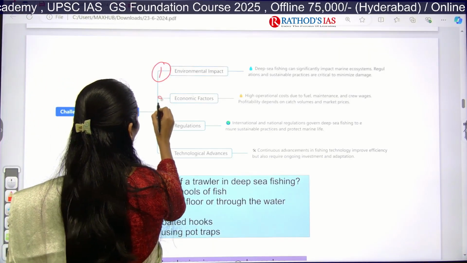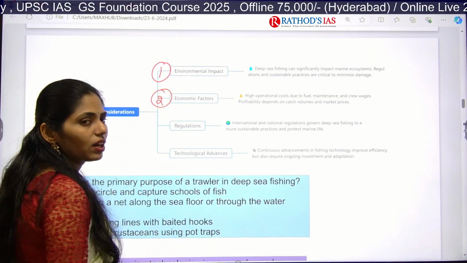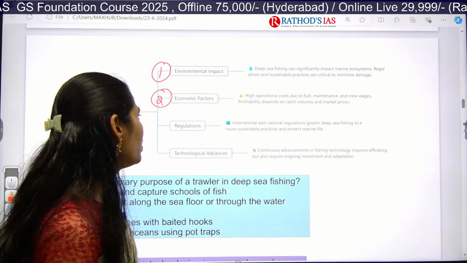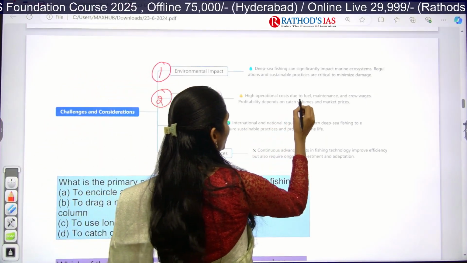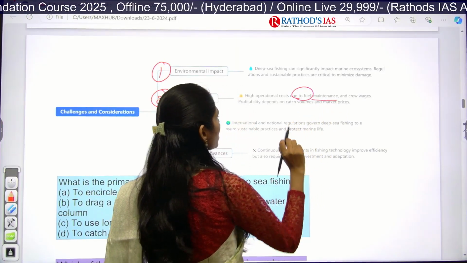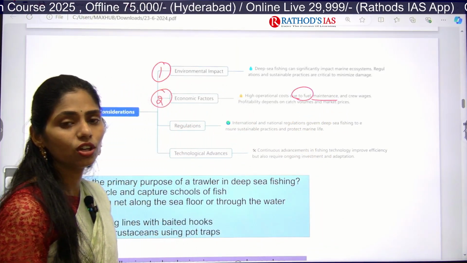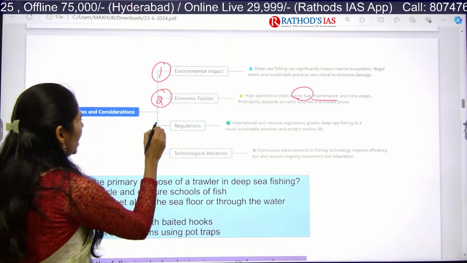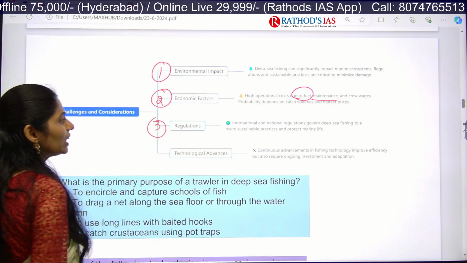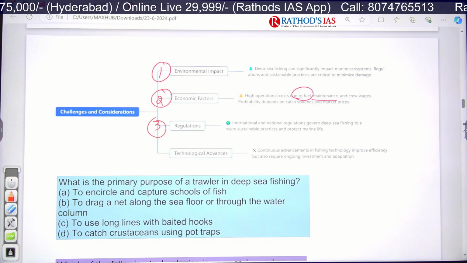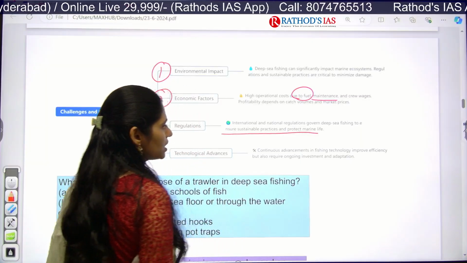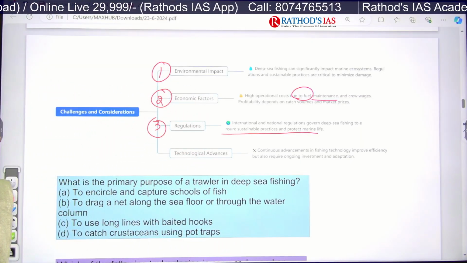And next one is economic factors. Whenever we go for deep sea fishing, there will be high operational costs because of fuel, because of maintenance, because of wages that should be given to the crew, the people who are working, etc. And next one is regulations. International and national regulations govern deep sea fishing to ensure sustainable practices and to protect marine life.